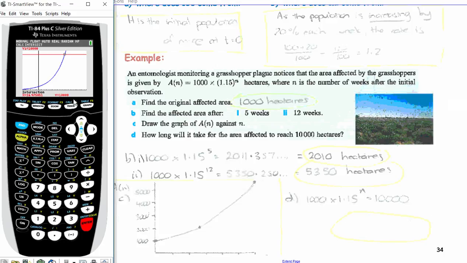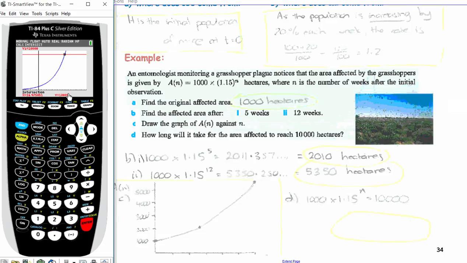On my answers I've got 14.9, so I'm just wondering why I've got a different one here. Let's check that I put the right function in. So y1 equals, perhaps my original answer was wrong, 1000 multiplied by 1.15 to the power of x. So I've got that, equals 10,000. Let's just do a second calc, intersect, 1, 2, 3. Initially on my answers I had 14.9 rounded to 3 sig figs. If you are getting 14.9 and a different answer to me, that means I've done something wrong right now.